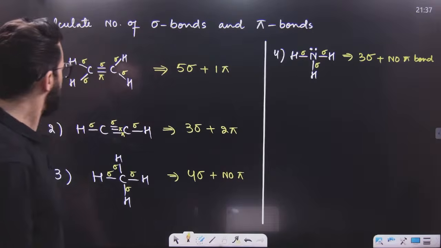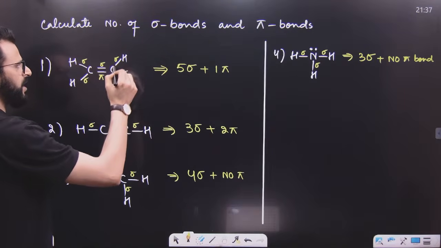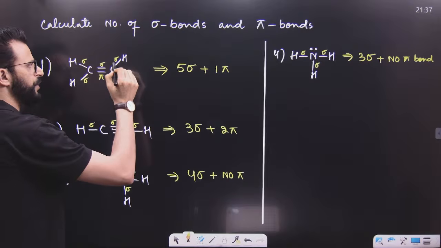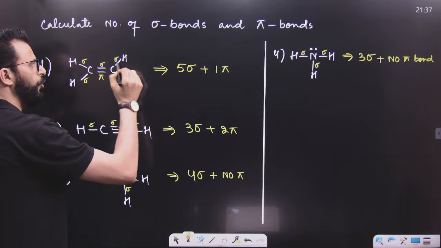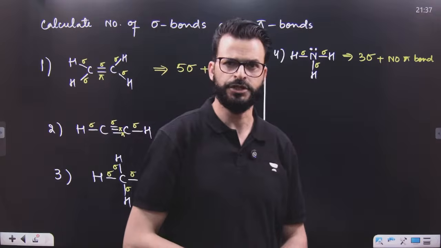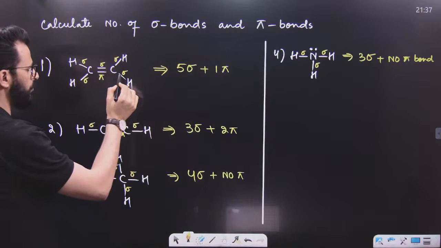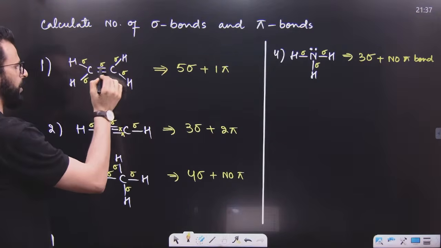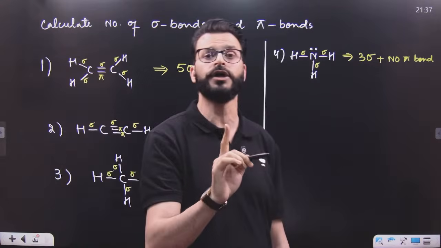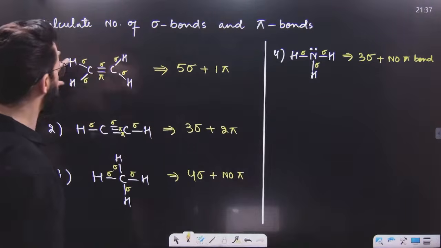Now, tell me, can I say there are electrons which take part in bonding? There are 2 electrons between this carbon and hydrogen, and both are bonding electrons because they take part in bonding. That means there are no non-bonding electrons in case of C2H4.